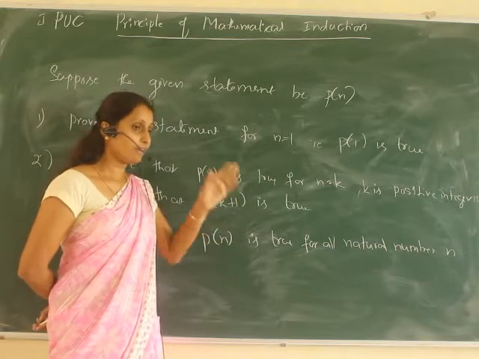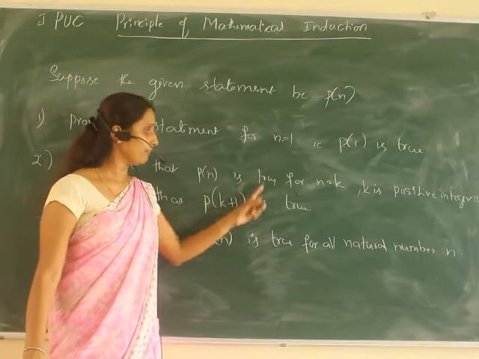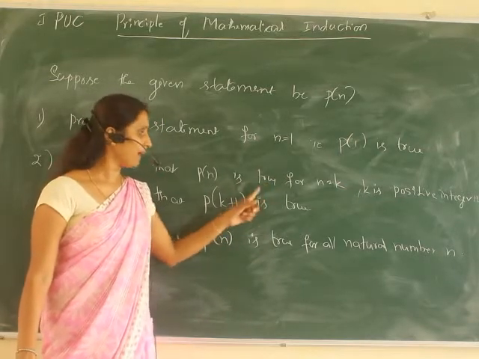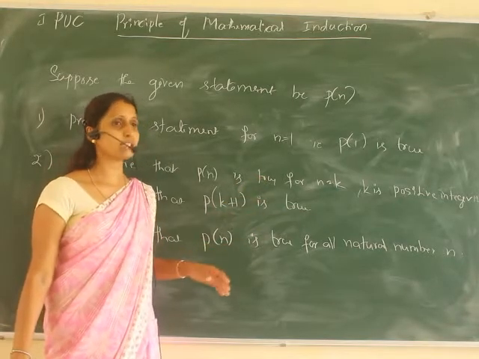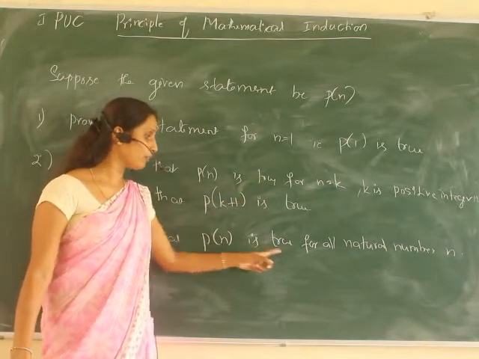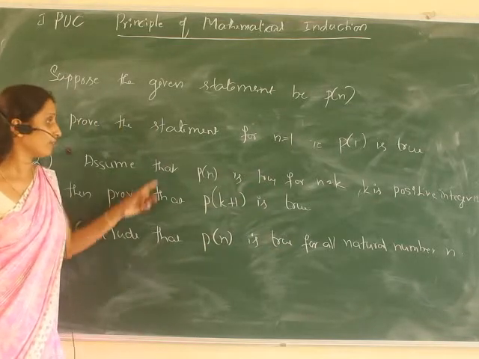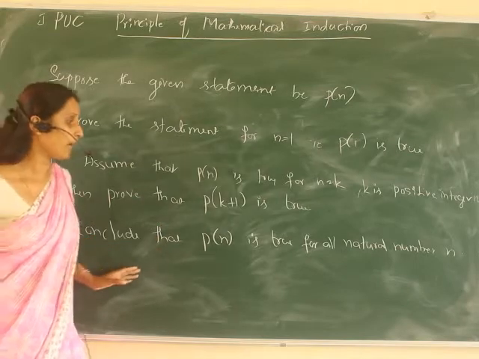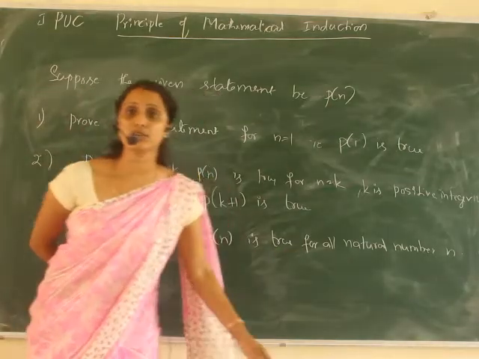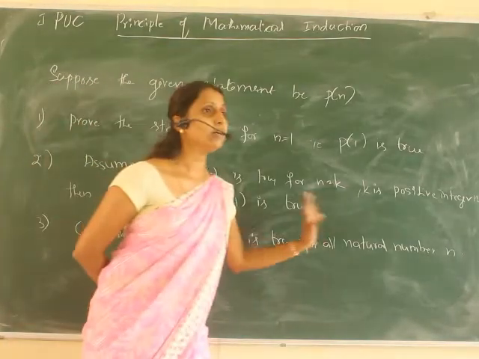If the kth tile falls, the next one is k plus 1. If this is true, then the previous one being true means the next one is also true. We can use this for all the values of n. So if these three steps are true, then we can conclude that P of n is true for all natural numbers n.